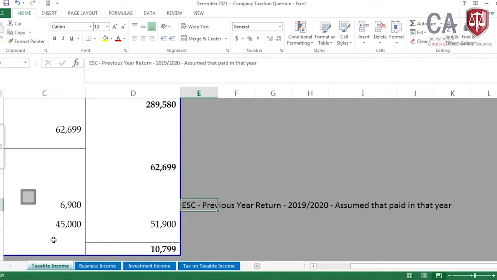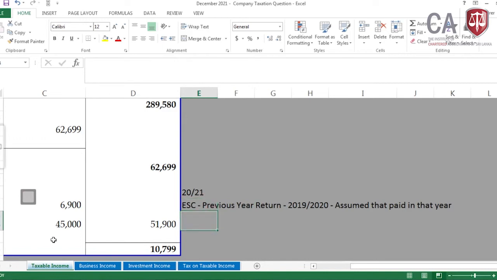That means for that question the tested year, in this question, is 2021. Then for that previous year, meaning 1920, I have not changed that. Then assume that it was paid in that year. That means 1920 is the last year in which the ESC was effective.